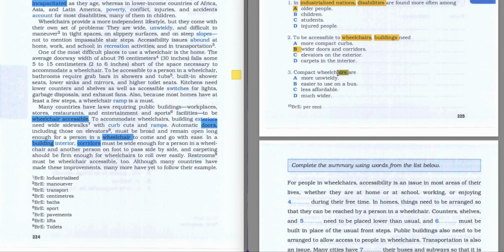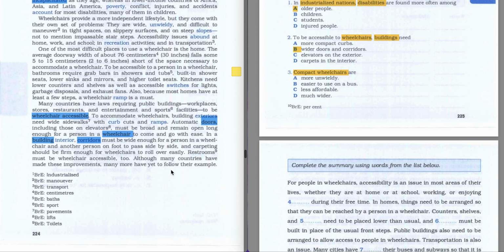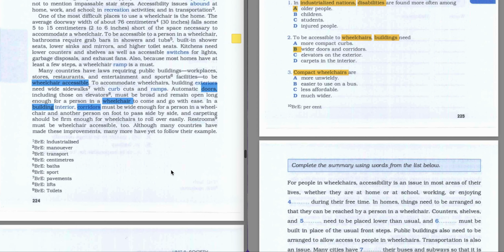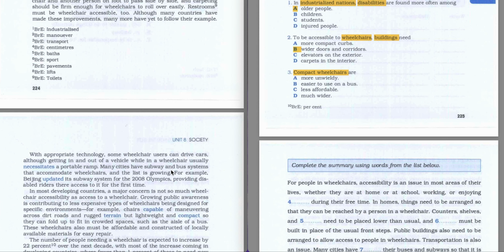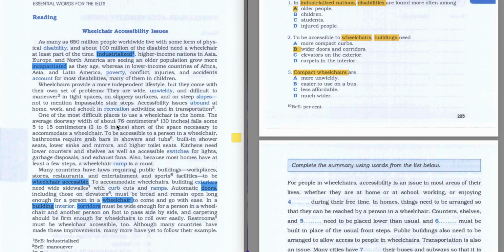So our keyword is going to be compact wheelchairs. The options are: more unwieldy, easier to use on a bus, less affordable, much wider. So let's scan further, and let's try to find this answer. We can go further, since, as we can see, we have it step by step.